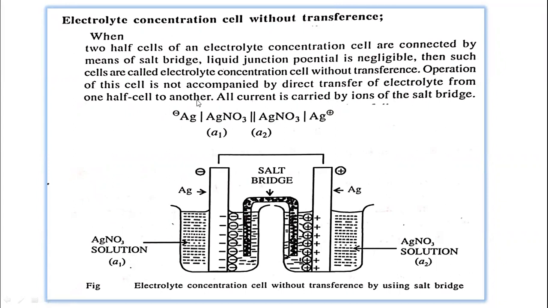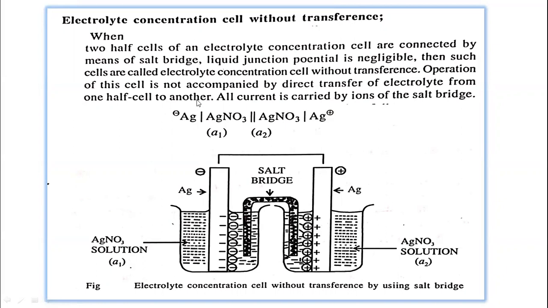In electrolyte concentration cell without transference, when two half cells of an electrolyte concentration cell are connected by means of a salt bridge, liquid junction potential is negligible, or there is no liquid junction potential. Then such cells are called electrolyte concentration cells without transference.